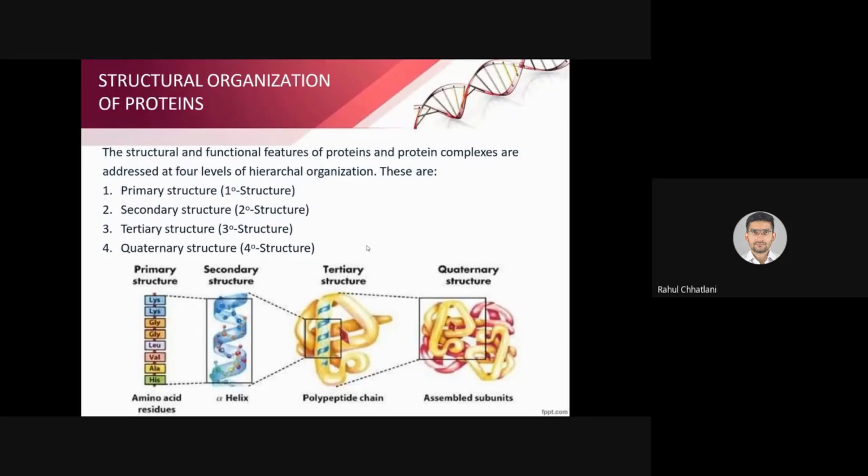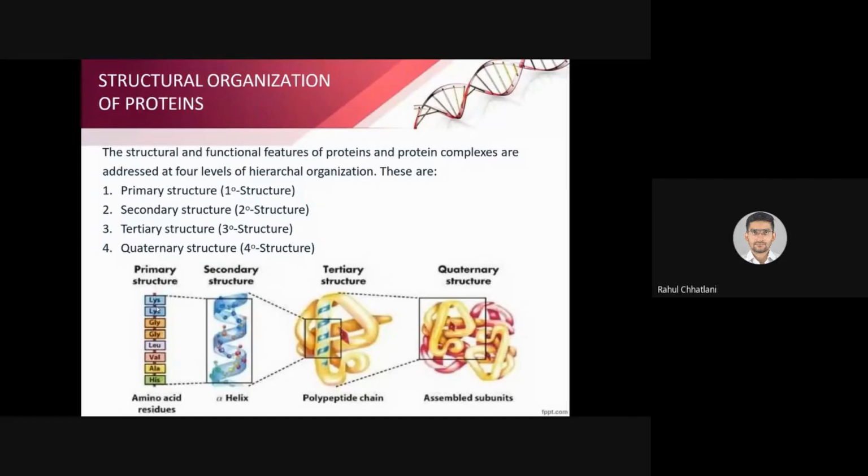Now coming to organization. We had discussed primary, secondary, tertiary, and quaternary structures. Primary structure is nothing else but the sequence of specific amino acids. You can see lysine, lysine, glycine, and so on, all arranged in a specific order. A specific order of arrangement is called primary structure. It is one dimensional, like a small line.